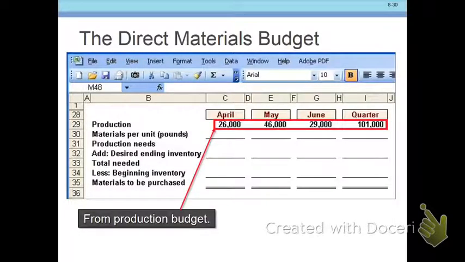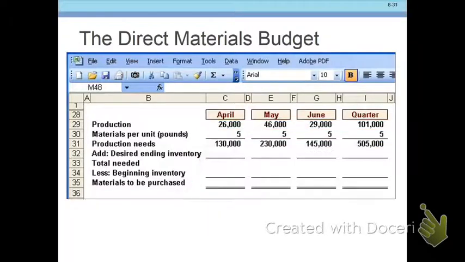So now we're going to take our production budget, which came from our production budget numbers of 26, 46, and 20. Each of those we're going to multiply by 5. Why? Because each unit of production takes 5 pounds of material. Keep in mind, this is probably assuming no waste. Okay, so that tells us our production needs.